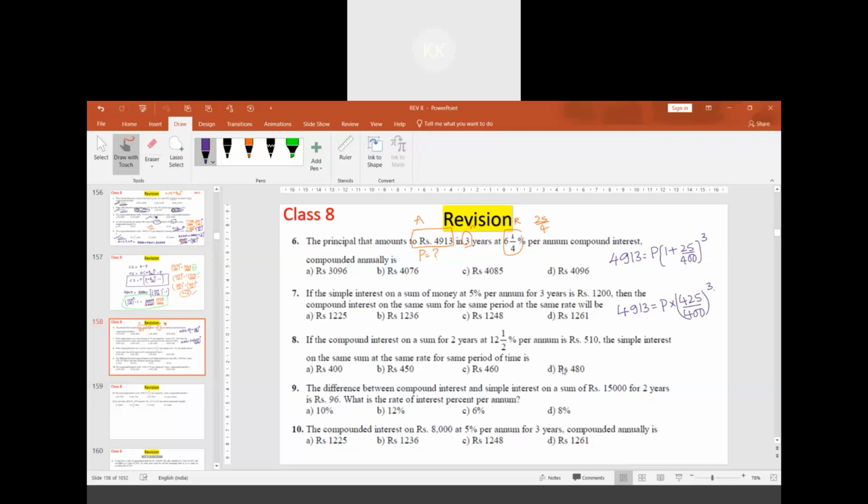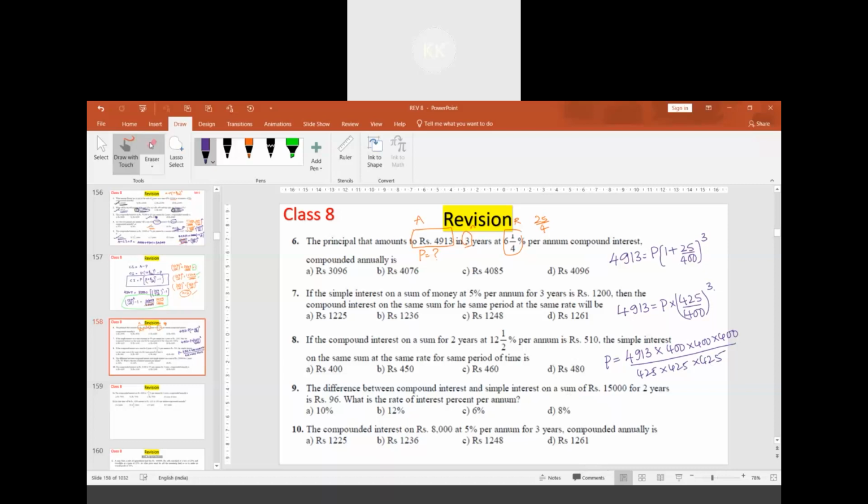Oh, very big equation. How to simplify this? 4913 should be cross multiplied with 400 into 400 into 400 divided by 425 into 425 into 425. To simplify this, we could have cancelled 425 and 400 in the previous step. That is what I am thinking.